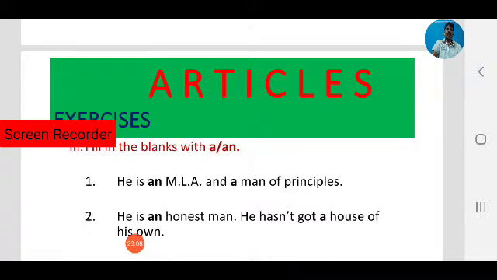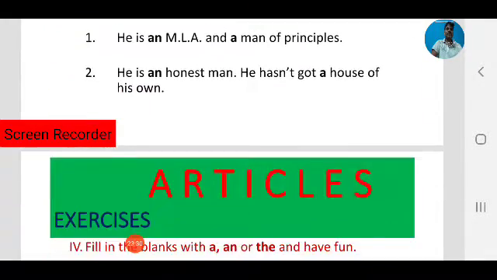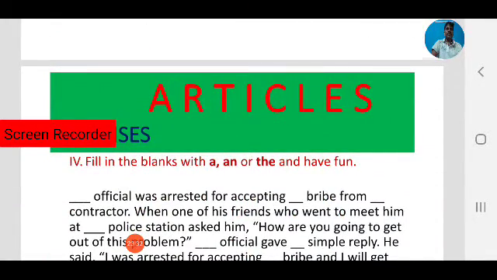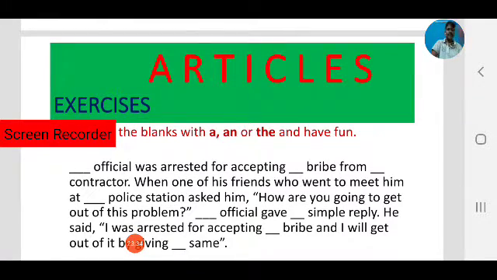He is an honest man. Honest. An honest, because H is silent here. So an honest man. Honest begins with a vowel sound. He hasn't got a house of his own. A house, because it begins with a consonant sound. Let us move to another exercise.